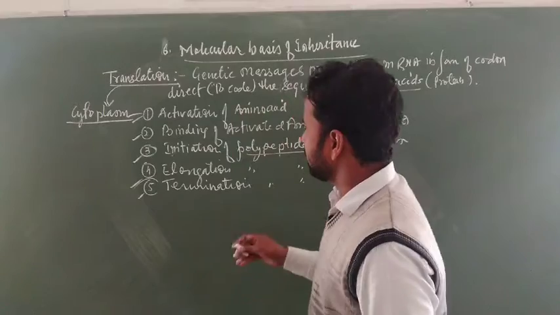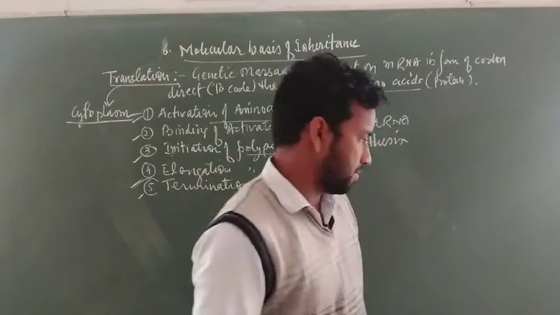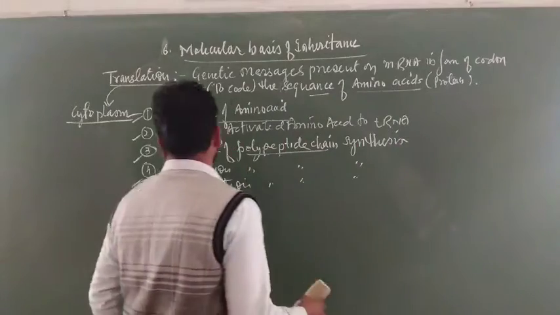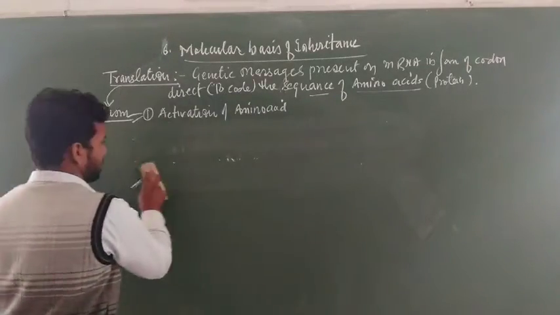In the first step, the activation of amino acid occurs. Let us see, by diagrammatic representation, each and every step of translation one by one.